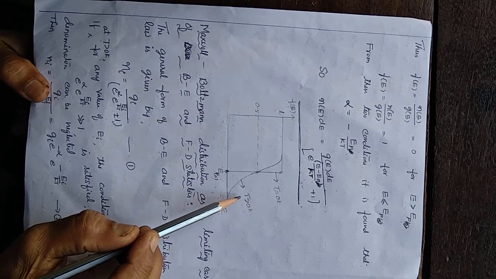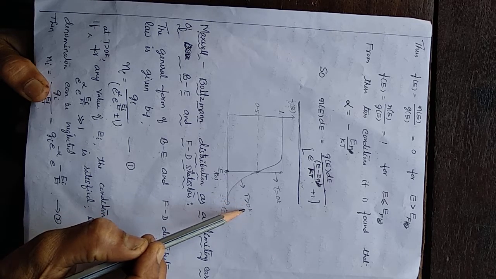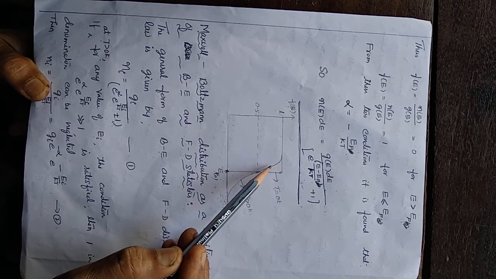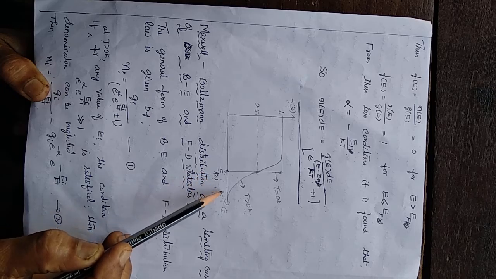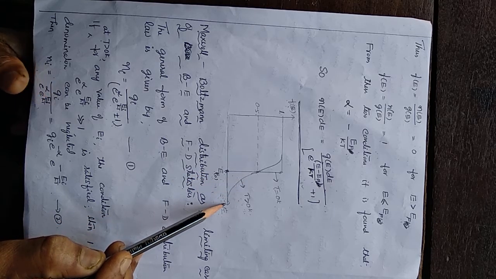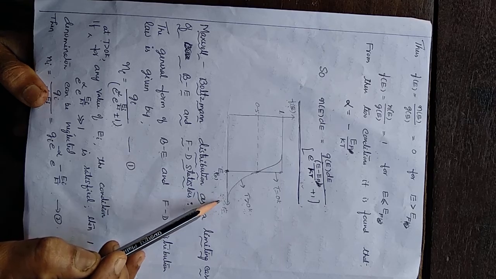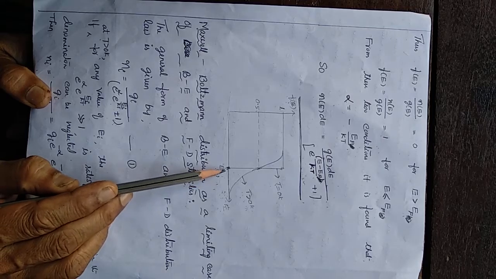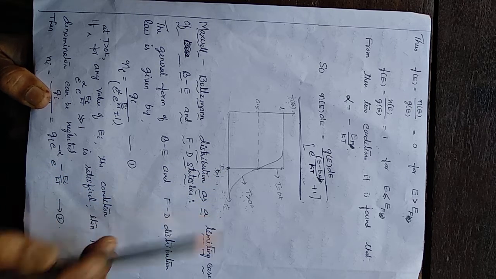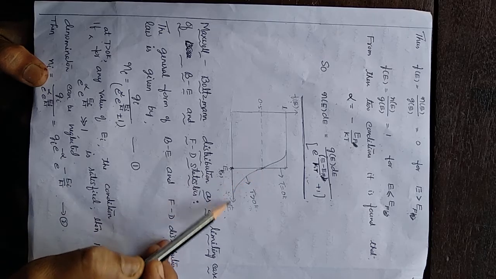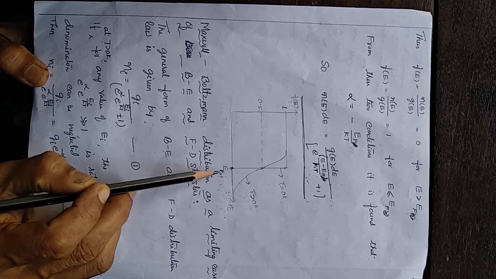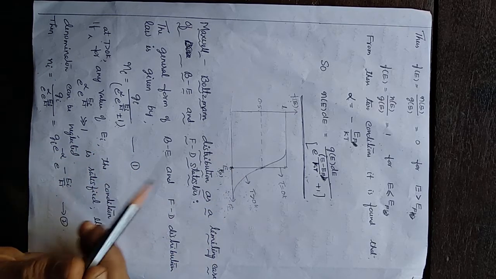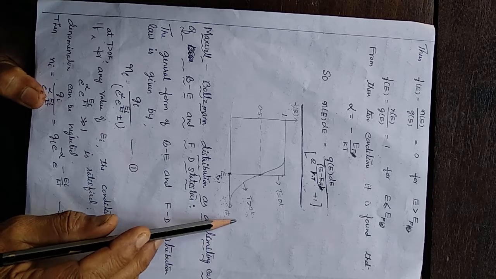But as temperature increases above 0 Kelvin, we see there is a deviation. Slowly, the levels above EF of 0 also start filling up at T greater than 0 Kelvin, so that a portion appears above this energy EF of 0, the Fermi energy. And this portion we call the Boltzmann tail.